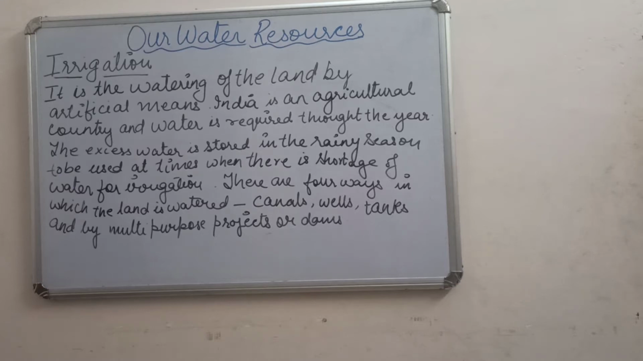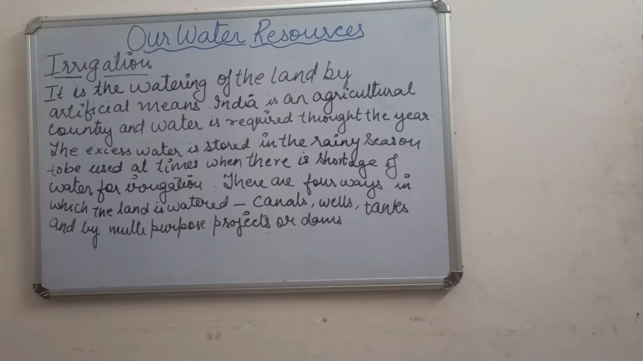So now in this session, we are going to talk about irrigation. First of all, what is irrigation? Irrigation is the watering of the land by artificial means. Natural is what? Natural is your rainwater. Yes, that is the natural source of water. Rivers, they are all natural. So irrigation is the watering of the land by artificial means.